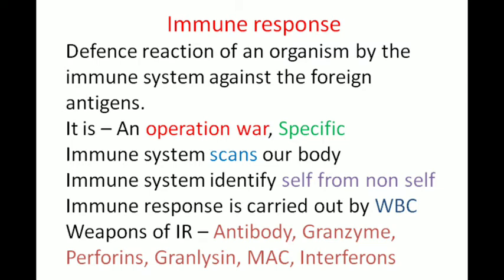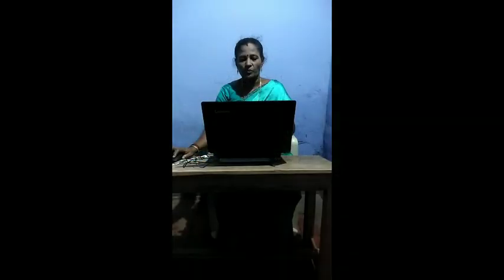Granzymes are serine protease enzymes released by the cytoplasmic granules within the T cytotoxic cells and T killer cells. Membrane attacking components play an important role in attacking the membrane of foreign microorganisms, and interferons are substances which prevent the propagation of viral infection to other cells. And these are the weapons of immune response.